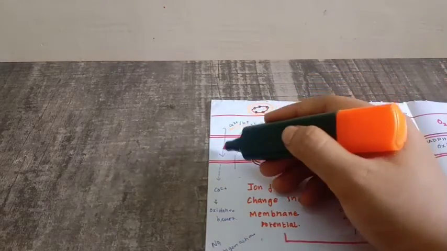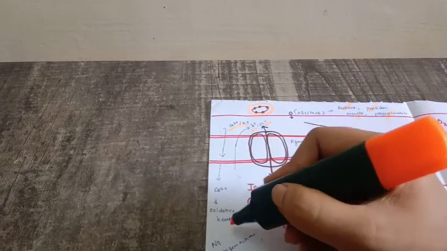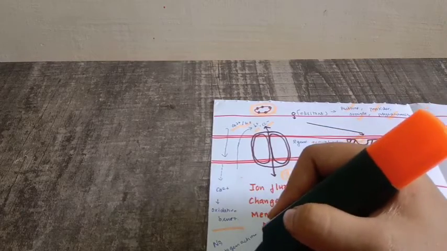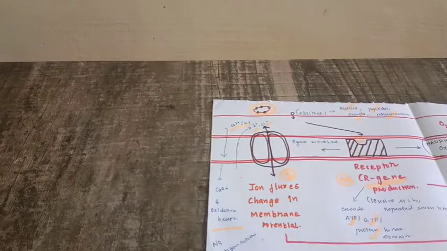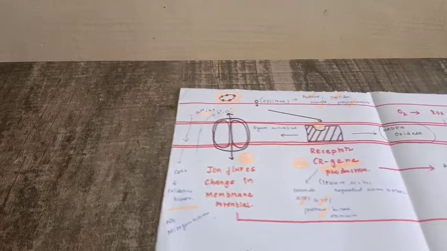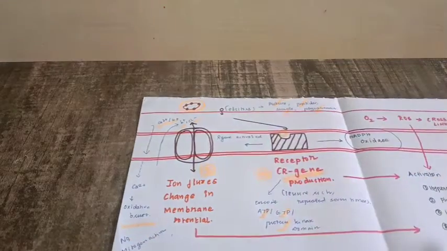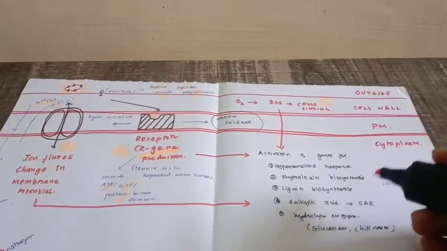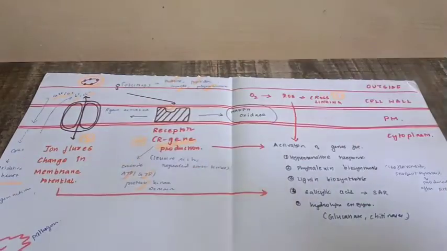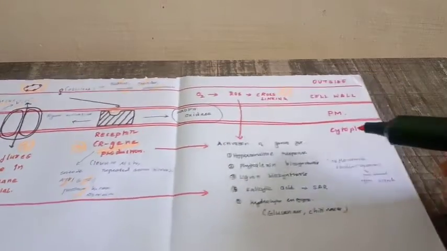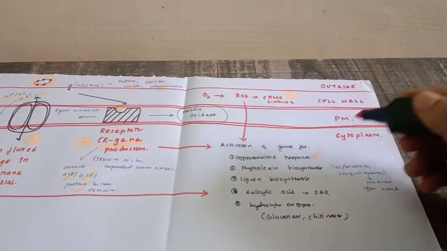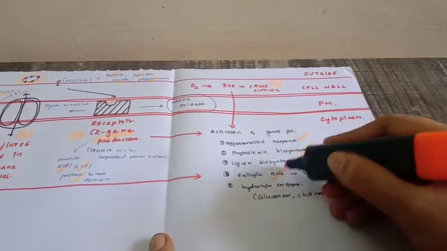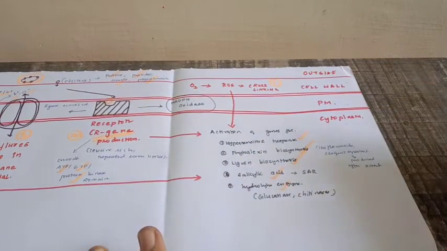Okay, so this calcium ion influx will lead to the production of the oxidative burst. As a result, various pathways will get obstructed, so that the normal mechanism of the animal will be affected. So this is the second thing. And all these pathways, that is the ion flux change, receptor activation and cross-linking, will activate genes for hypersensitive responses, phytoalexin biosynthesis, lignin biosynthesis, salicylic acid biosynthesis and hydrolytic acid biosynthesis.